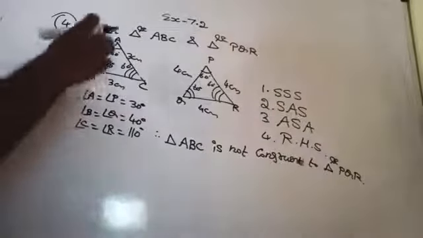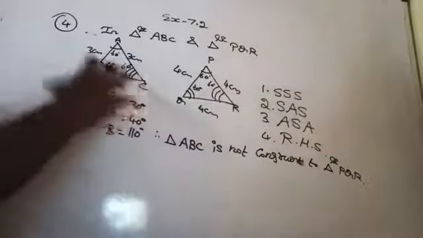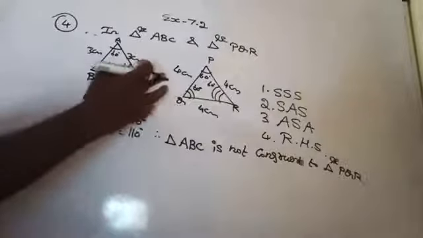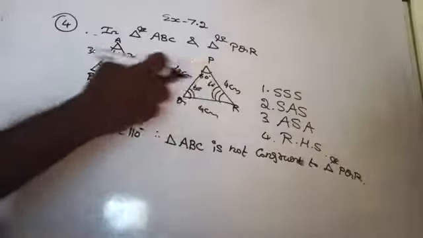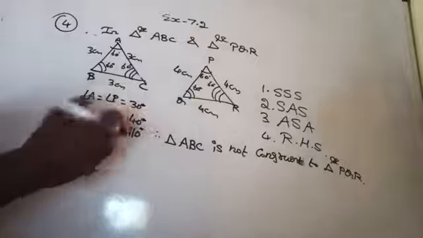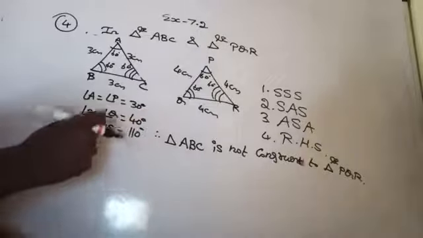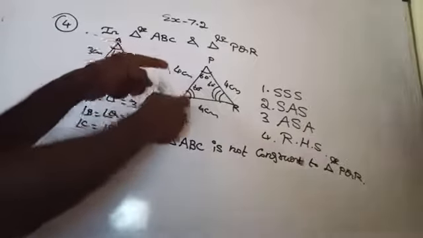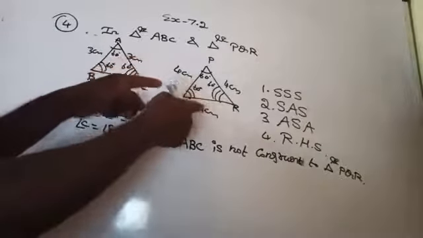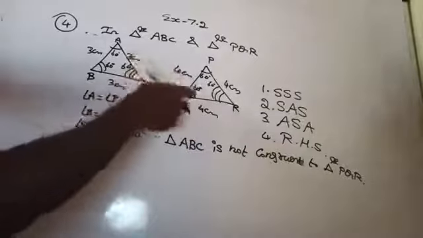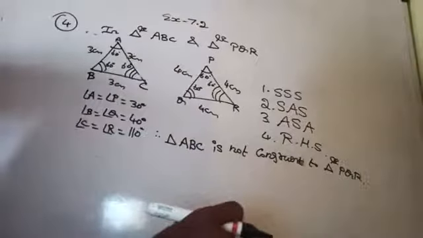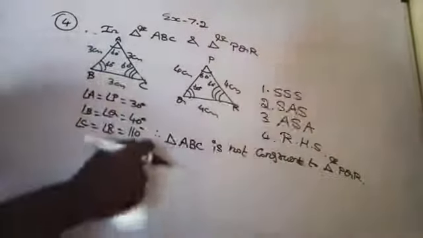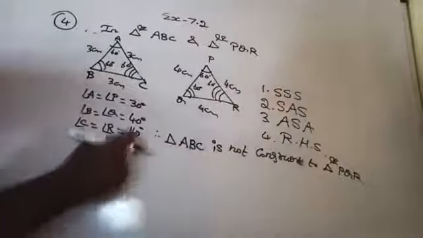But it will not come under SSS, because 3, 3, 3, here 4, 4, 4. Am I right? After that SAS, that is one angle included between the 2 sides. Here 60 degrees is included between the 2 sides, but here it is 60 degrees included between the 4 centimeter sides. So it is not coming in SAS also. ASA, that is one side is included between the 2 angles.